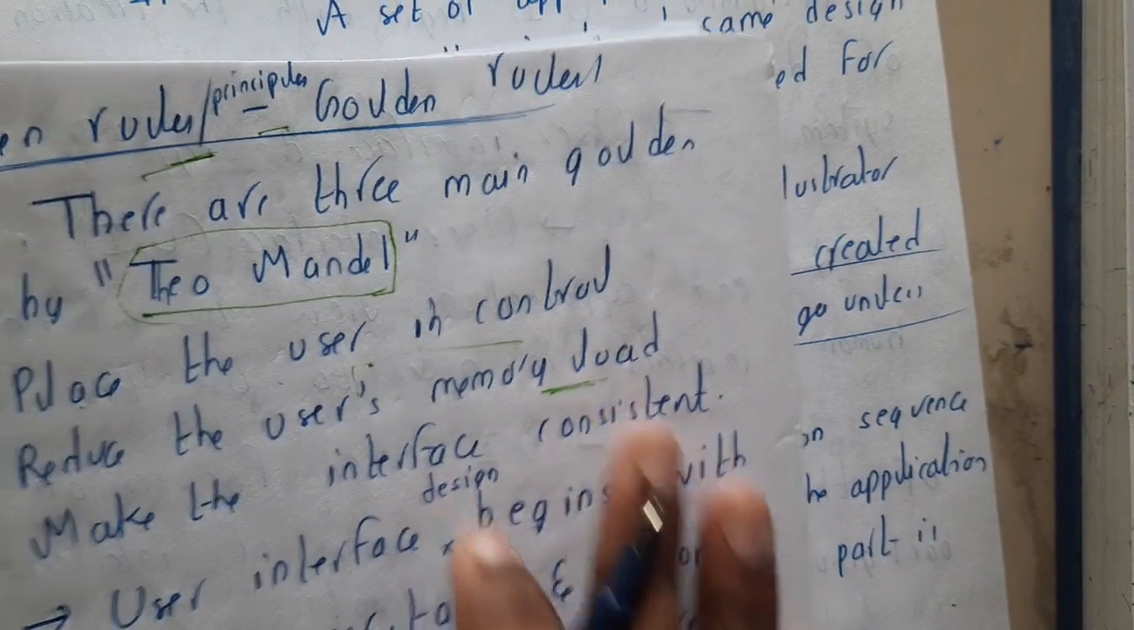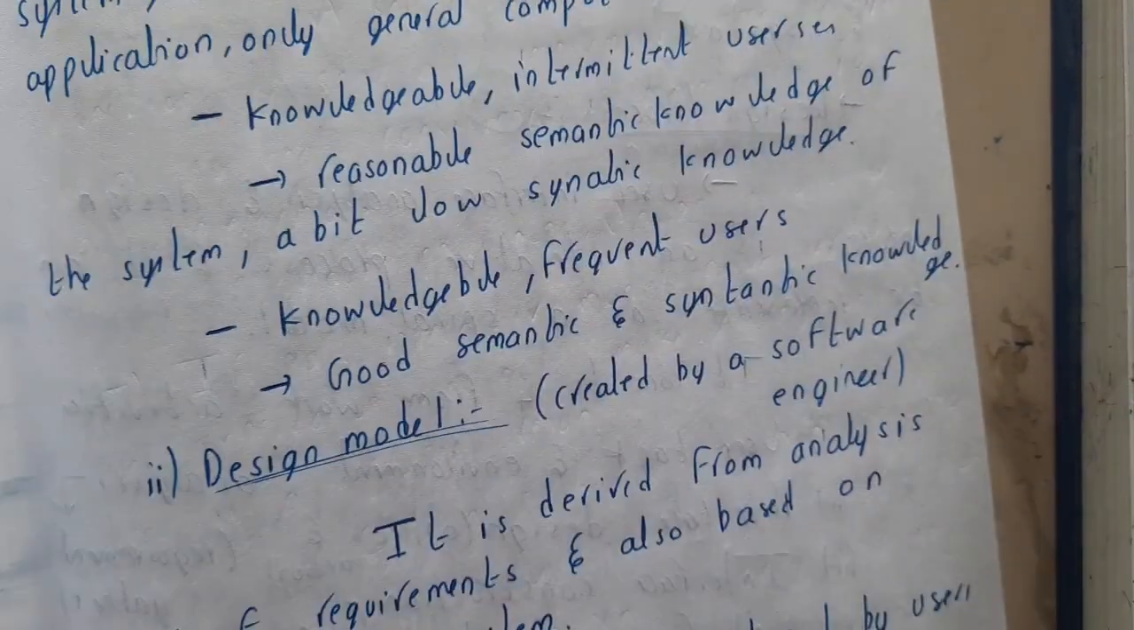Okay, so these are the few rules which are given by the scientist. These are popularly called golden rules, guys. I hope everyone got some basic ideas.